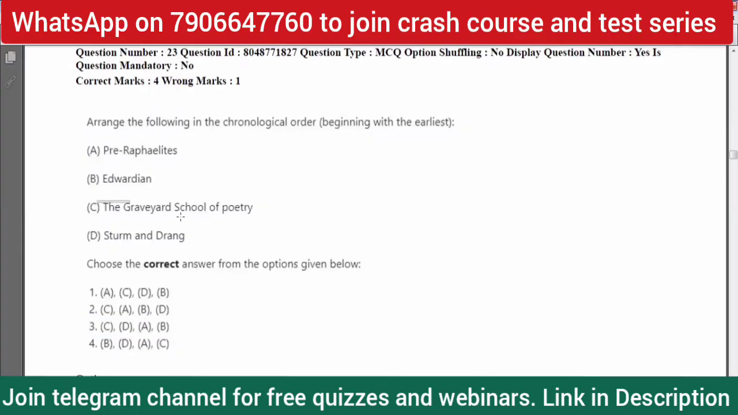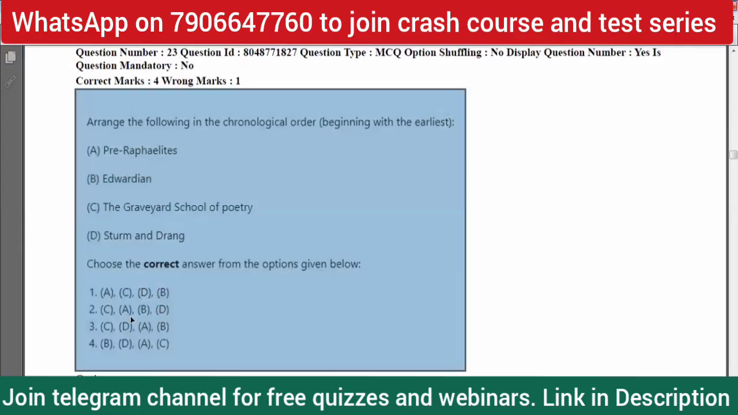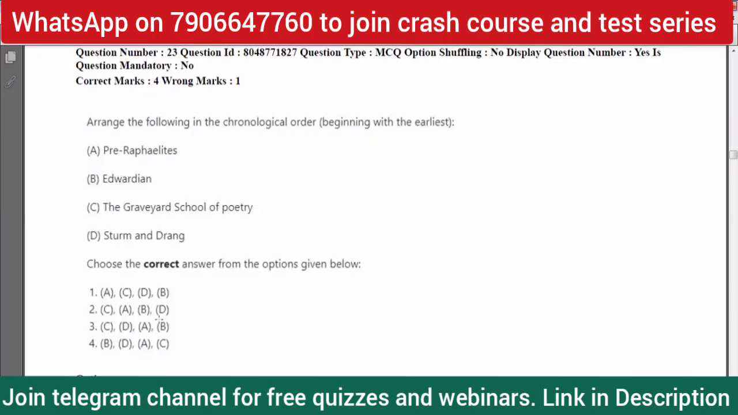As I said, the Graveyard School of Poetry comes earliest. So in both option 2 and option 3, you can see that option C comes first. Now we have to eliminate one of them, right? And again, Edwardian is the one that comes last. In option 3, Edwardian comes at the end, so option 3 is the right answer. Again, we can write it in history under the rubric of history of English literature, right?